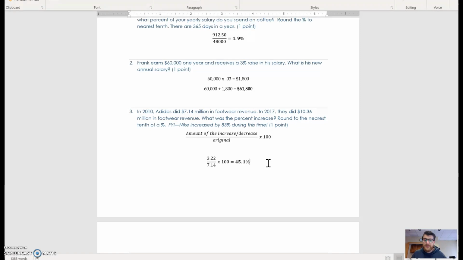Another way to say that is Adidas's revenue in 2017 was 145.1% of what it used to be back in 2010. All right. So that second example that I just said is using a percentage for comparison, right? Where you use 100 as your baseline, and because it is increasing, then it's over 100, you're adding it on, right?